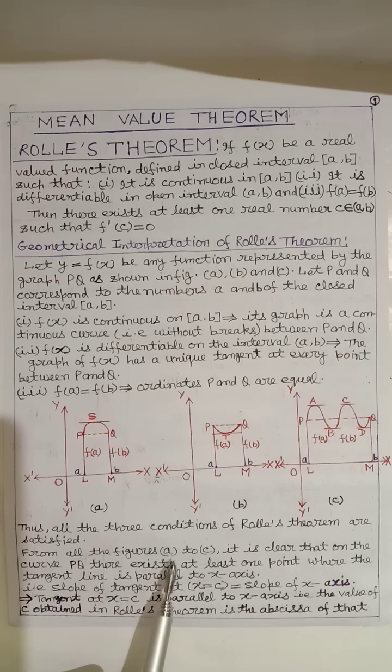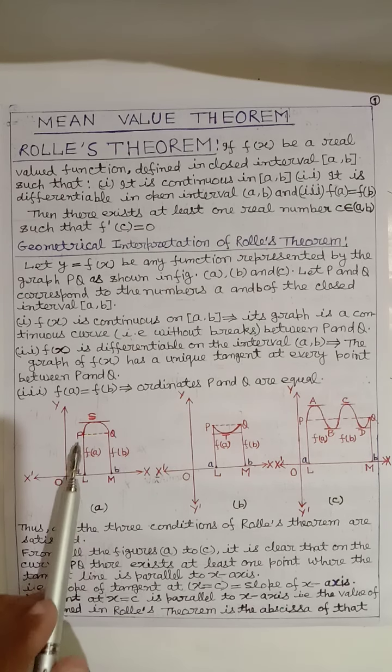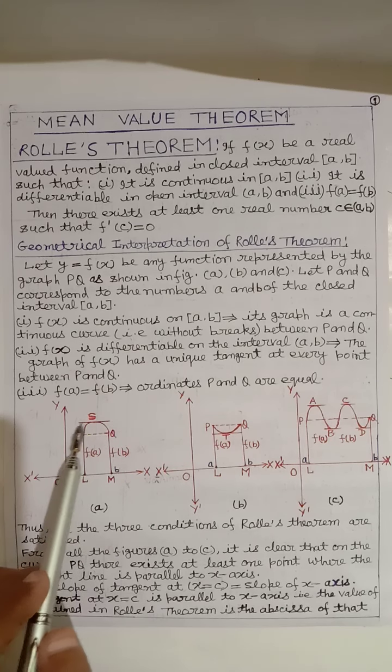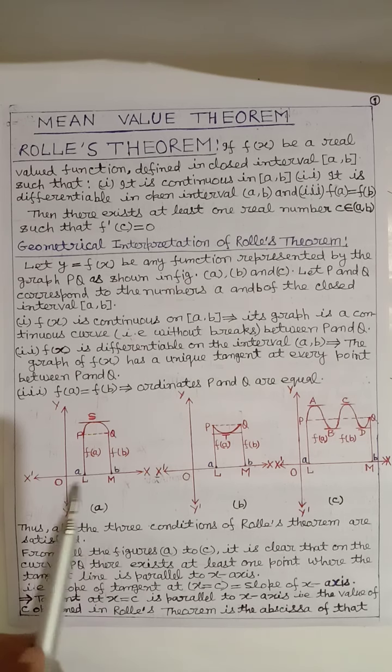From all the figures A, B and C, it is clear that on the curve PQ there exists at least one point where the tangent is parallel to the x-axis. Between P and Q, in figure A, at this point S the tangent is parallel to the x-axis.